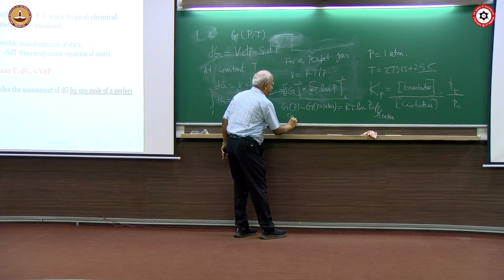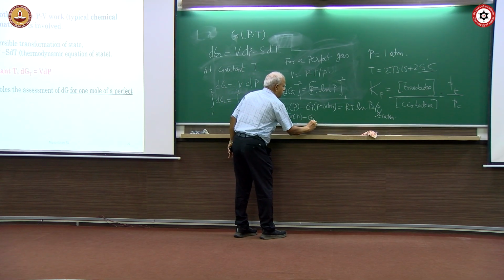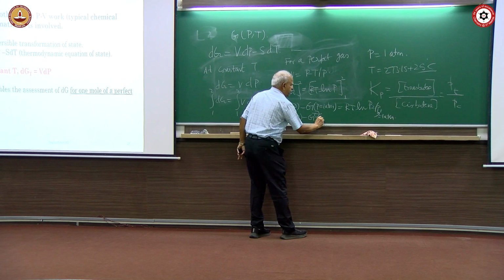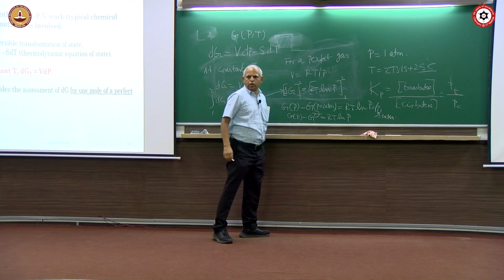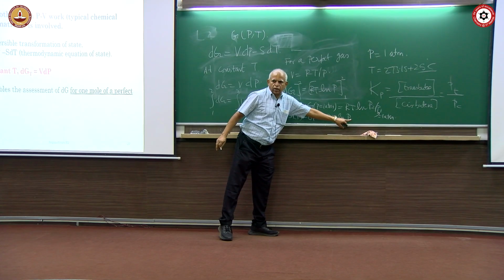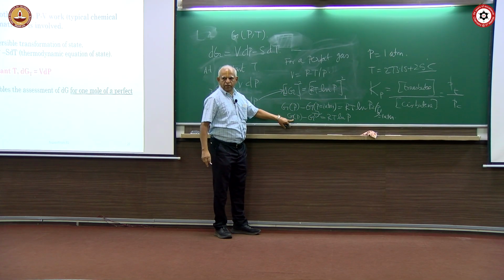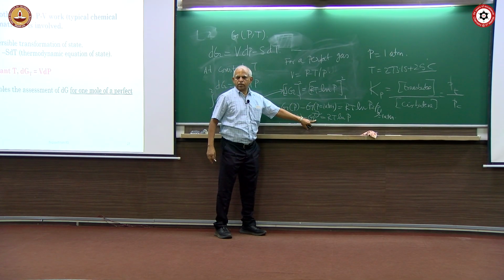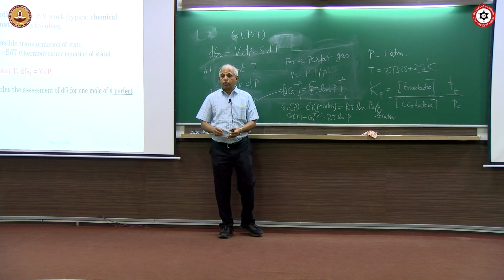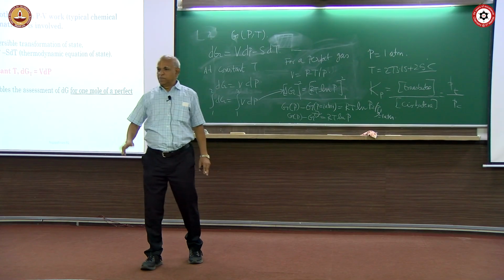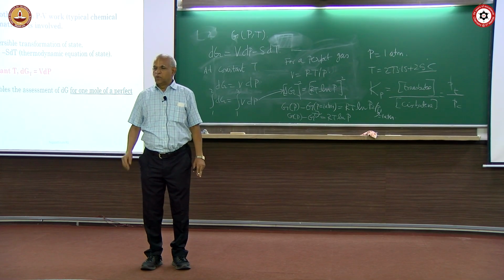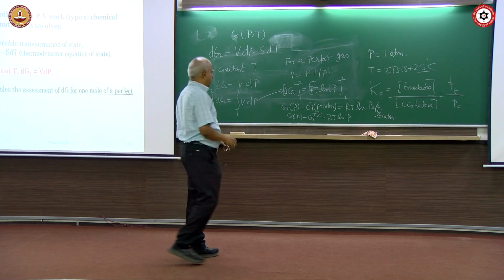So G at P minus G standard state is RT ln P. If you want to find the free energy at the desired pressure, you need to know G standard. G minus G standard equal to RT ln P. This is a really important relationship that takes you straight to equilibrium.